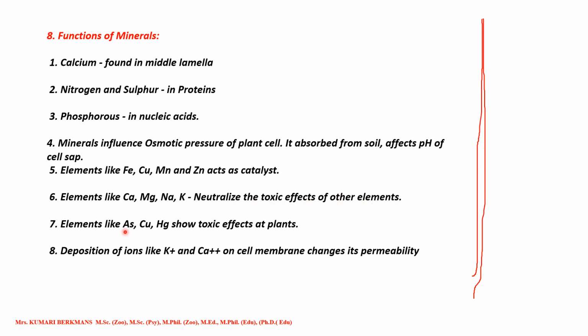Elements like As, Cu and Hg show toxic effects in plants. The position of ions like K+ and Ca2+ on the cell membrane changes its permeability. So all these minerals are very important in plant life.